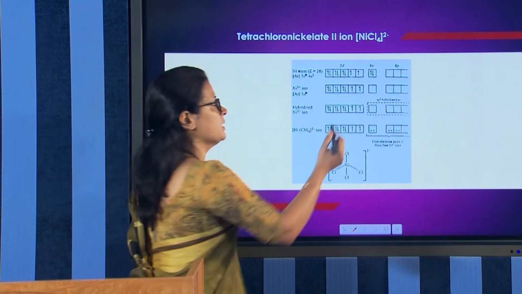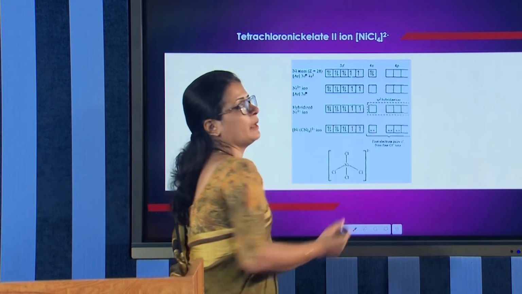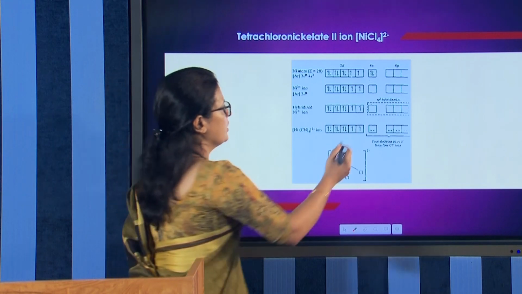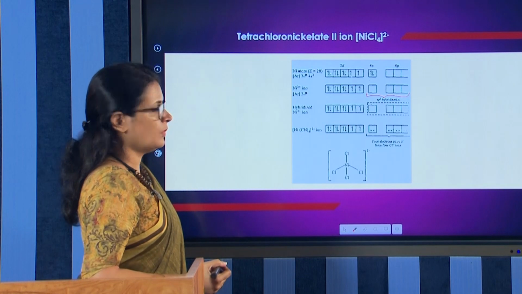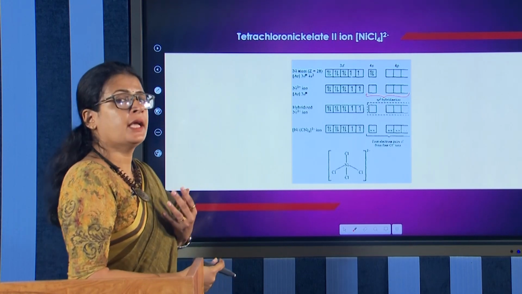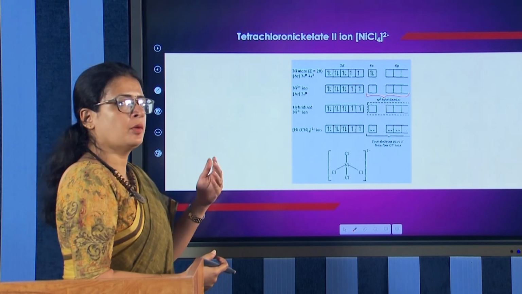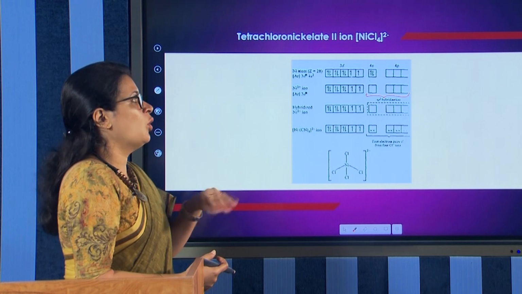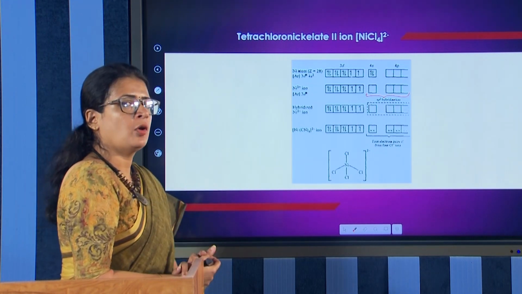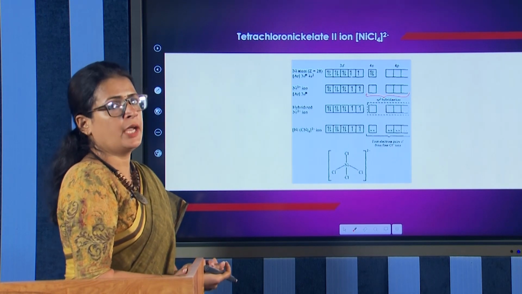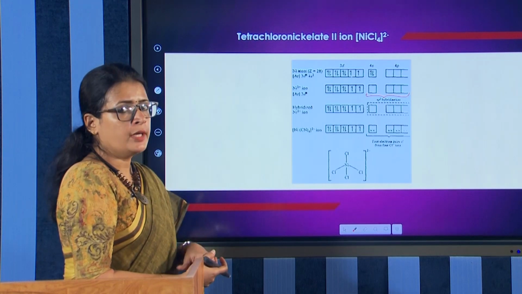These 4 orbitals, that is one s orbital and 3 p orbitals, form sp3 hybridization. So, the hybridization in this case is sp3. You know that when one s orbital combines with 3 p orbitals, it forms sp3 hybrid orbitals. In total you have 4 sp3 hybrid orbitals, and these take the tetrahedral geometry, that is, they orient towards the corners of a regular tetrahedron.